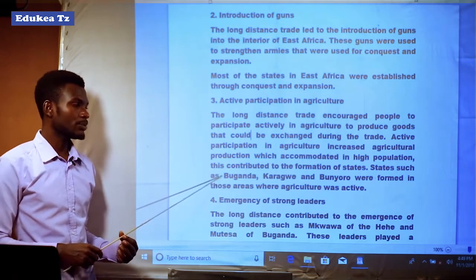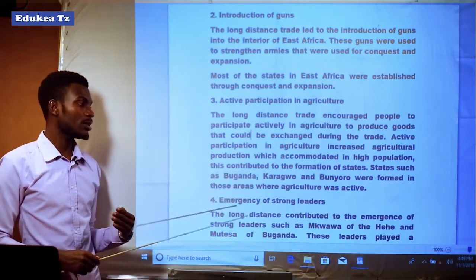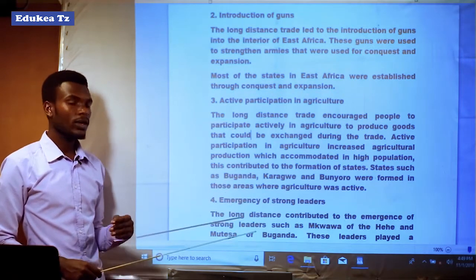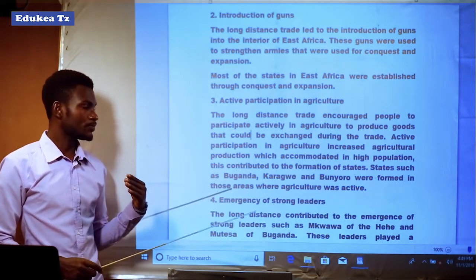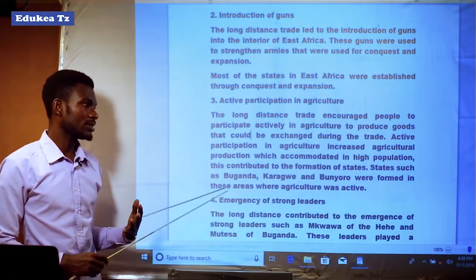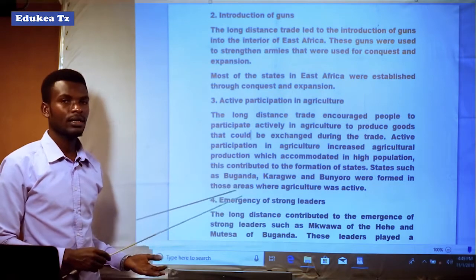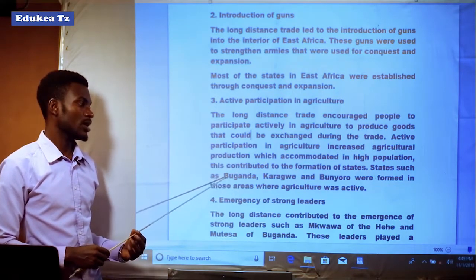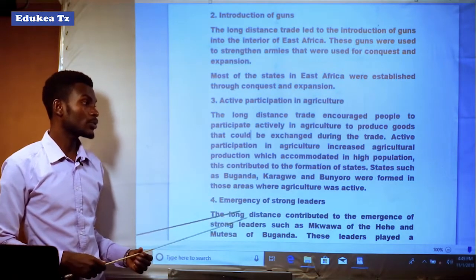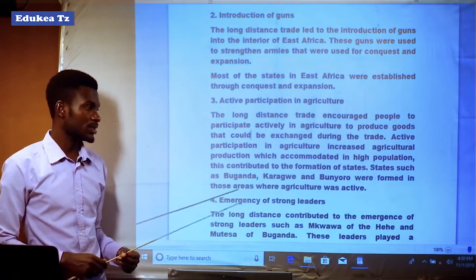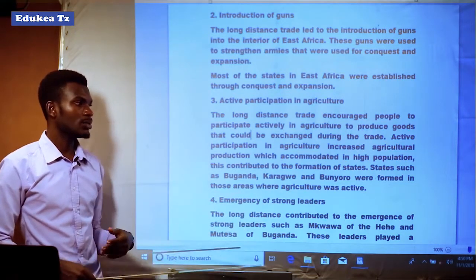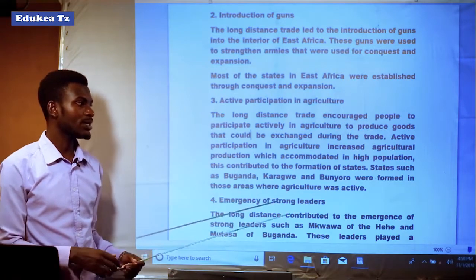You can see that Buganda was producing banana crops, and bananas were providing an abundant surplus of food that fed the population present in Buganda state, as well as in Karagwe. Karagwe was a main producer of banana crops that provided food to the population, and that led to the increase of population, as well as in Bunyoro.